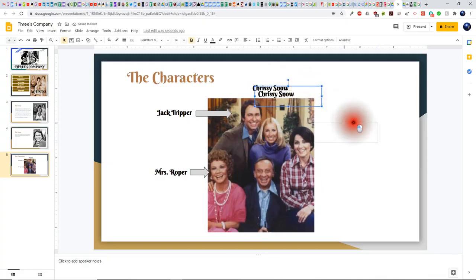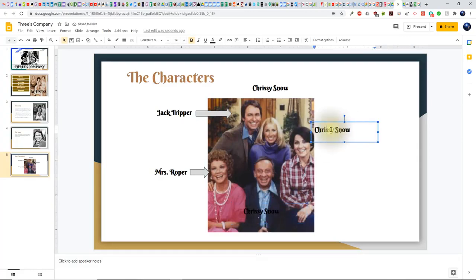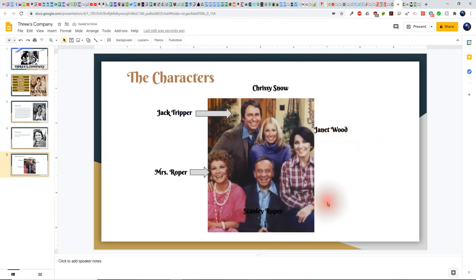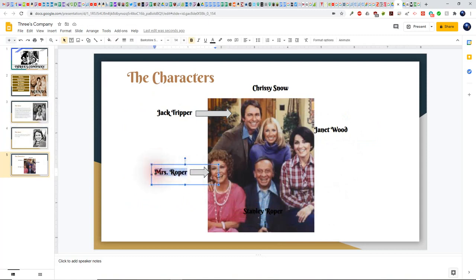Now we have one there for Janet, and then I can go Control V again, and then this is for Stanley Roper. And then we're just going to click in here and then change our names. Here, let's change her name a little bit, and I'll just go Helen Roper and bring this out just a little bit. There we go.